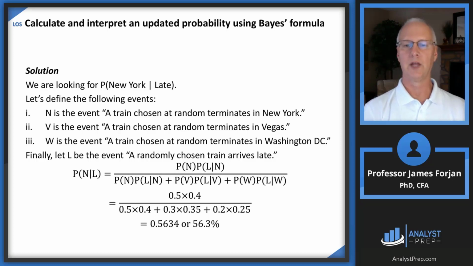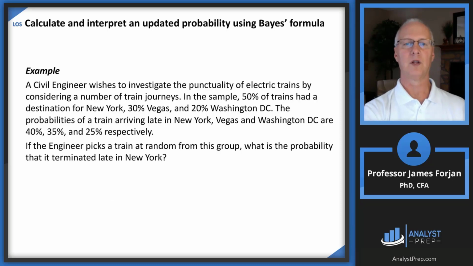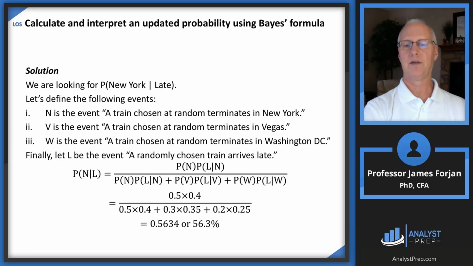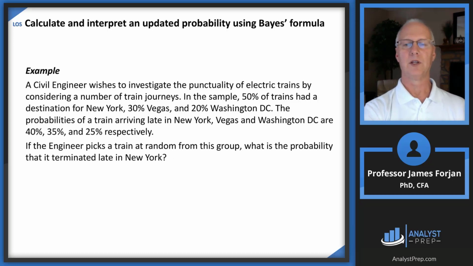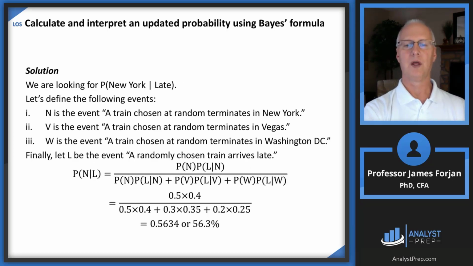We're repeating the summation for Las Vegas and Washington. So we have that same 50% times 40%. Vegas has 30% of the sample, and 35% of them are late, so there's the 30 times 35. And then Washington, D.C., 20% of the sample, and then 25%. So there you go. You get about 56.3%.